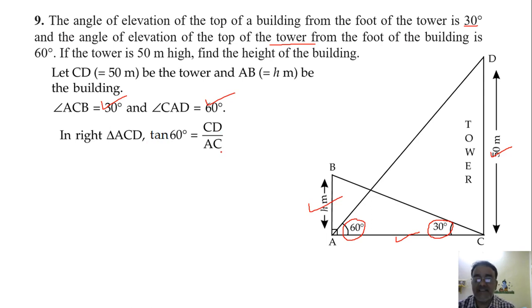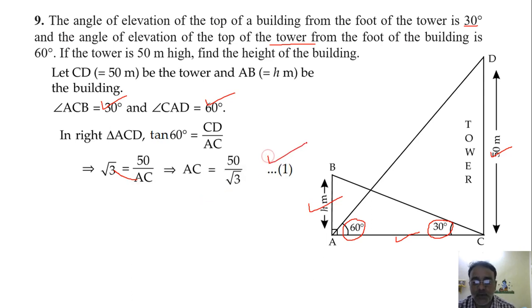So what is tan 60 degree? Root 3, right. And CD is given 50. So root 3 is equal to 50 upon AC. तो इन दोनों को interchange करो. So you will get AC is equal to 50 upon root 3. Let it be equation number 1.